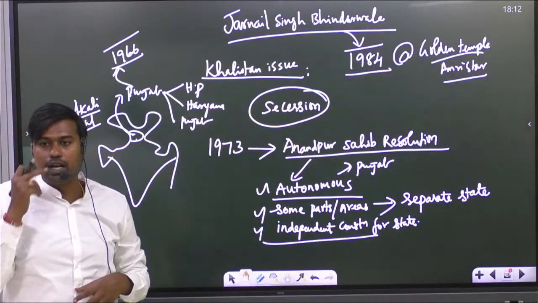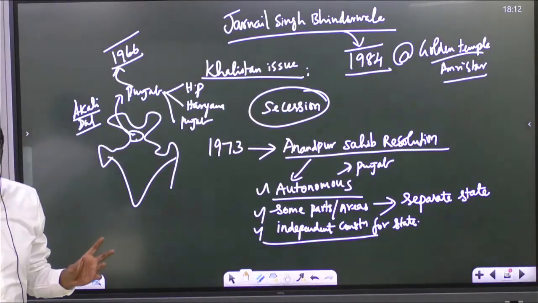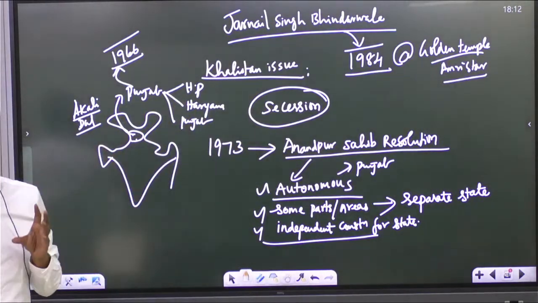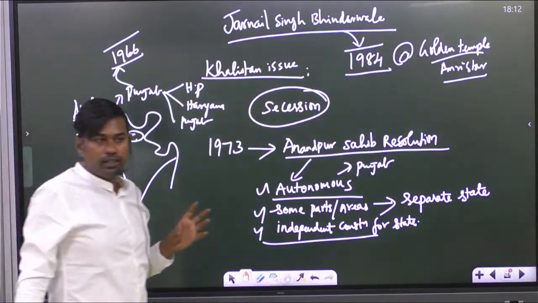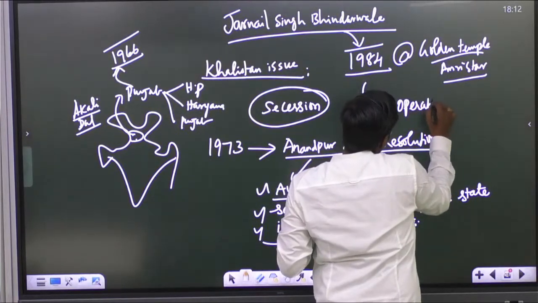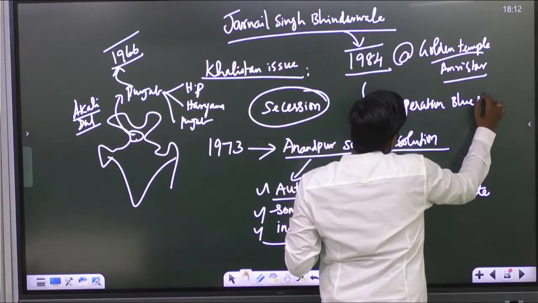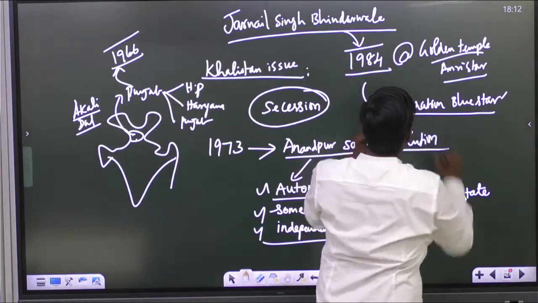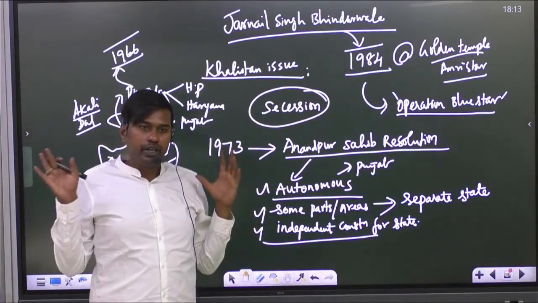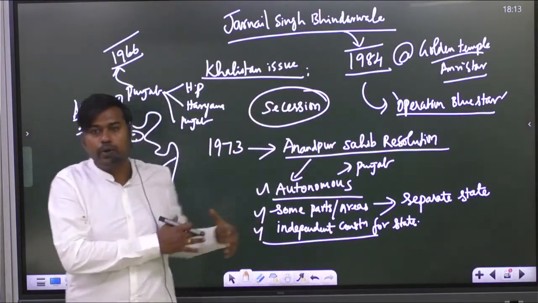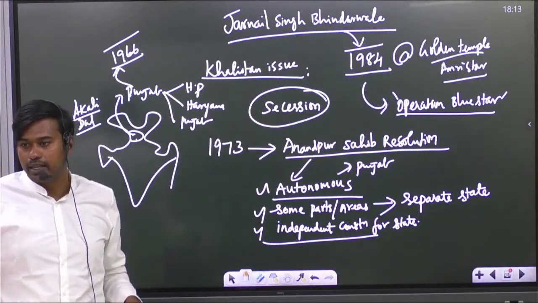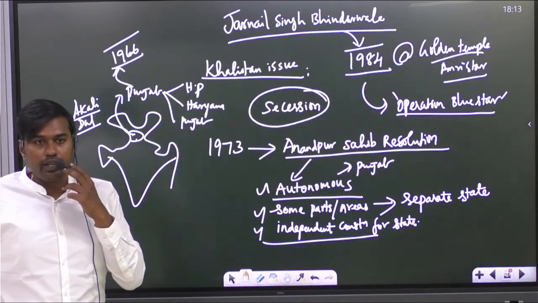And upon that, they also raised slogans for the demand of Khalistan. That is when our Prime Minister of India during that time, who was it? Indira Gandhi. She launched Operation Blue Star. A lot of army and police went inside the Golden Temple and evacuated the people inside the temple. For that, the Sikhs got angry and later they assassinated our Indian Prime Minister Indira Gandhi also.